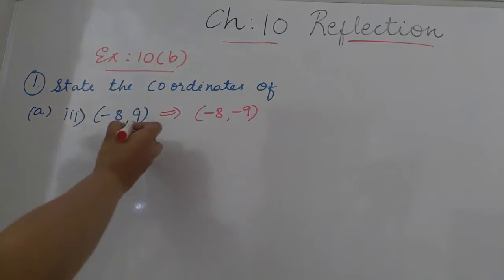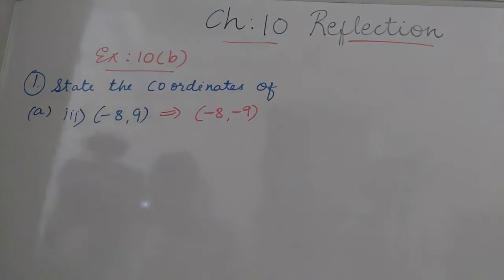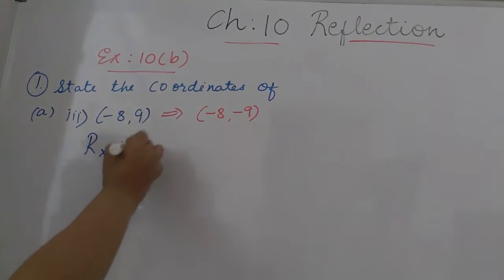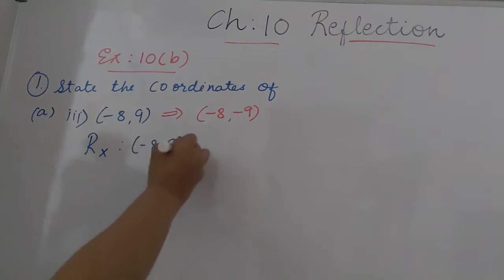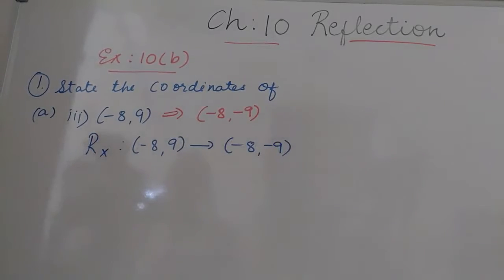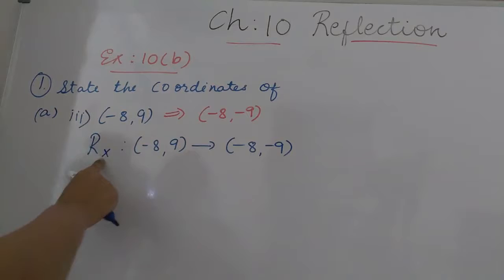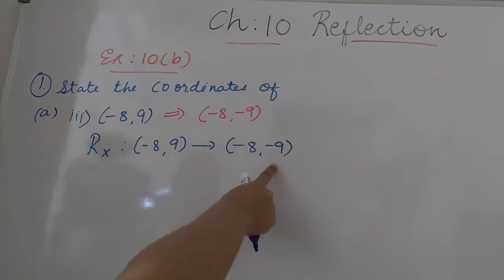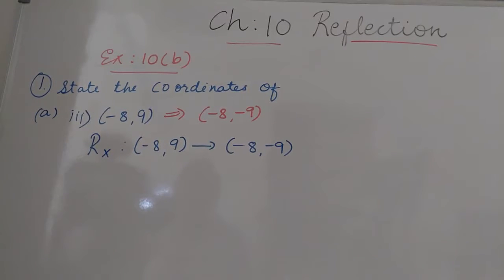Students, you have to remember that it is under x-axis, so I can show you in this way also. Reflection under x-axis of point (-8, 9) will be (-8, -9). Why? Because under x-axis the x coordinate will not change. Which coordinate changes? The y coordinate. So if it is 9, then it becomes -9. The sign of the y coordinate is reversed. So this is our first answer.